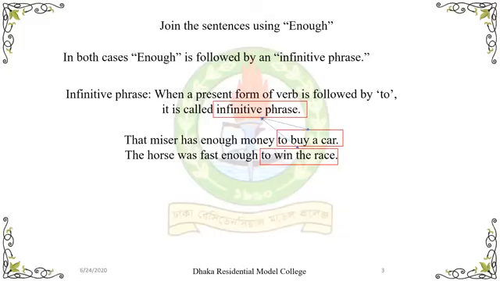To buy, to buy a car, to win the race, to win is an infinitive phrase.